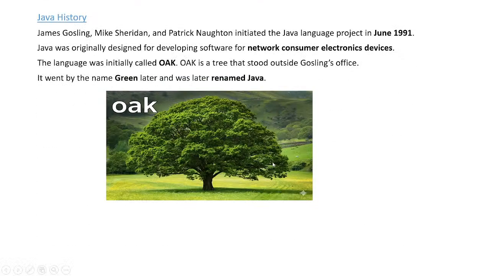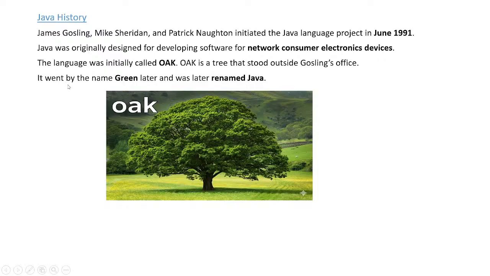In the Java history, James Gosling is one person, and another two persons invented the Java language project in 1991. After that, Java was originally designed for developing software for network customer electronic devices. Then the language was initially called Oak, a tree that stood outside the Gosling office.